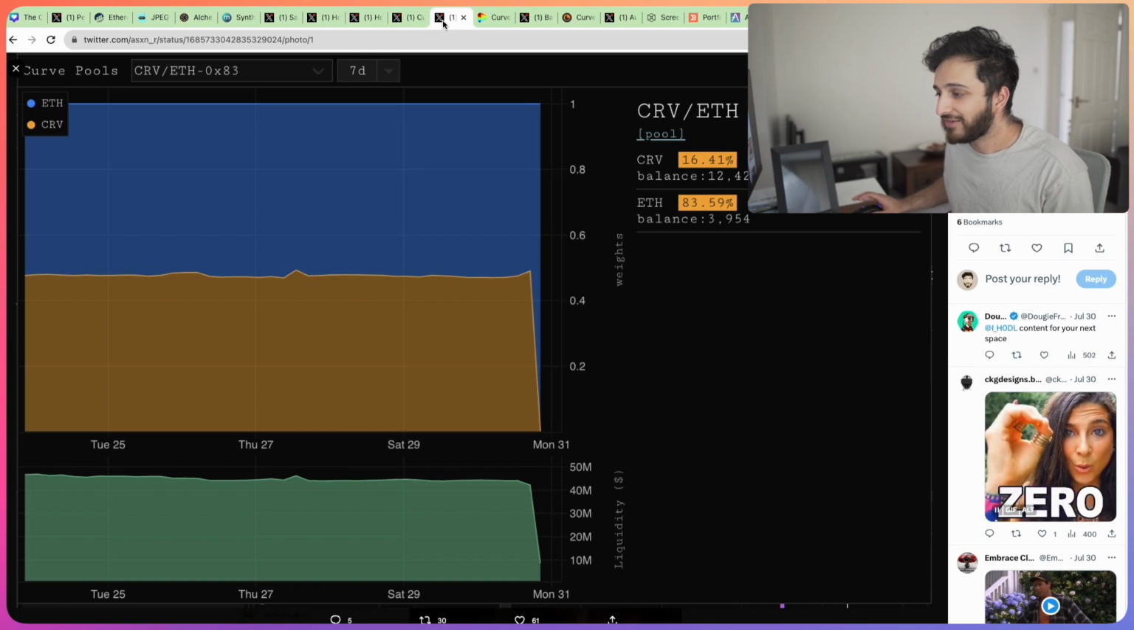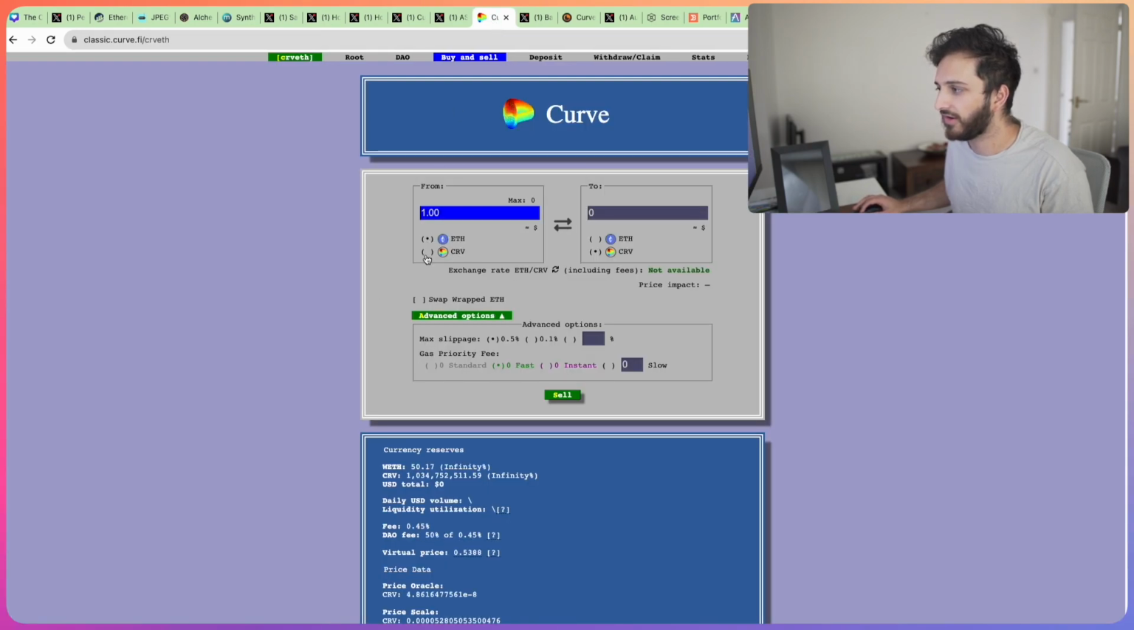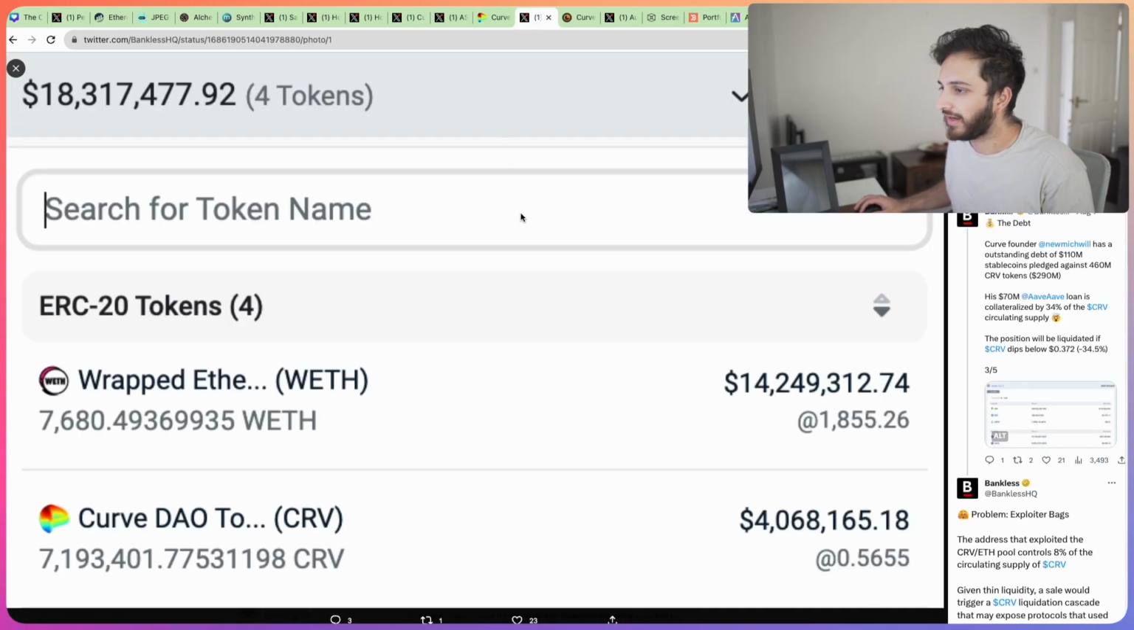What we did find though later on in the day, a few hours after, was that the CRV ETH pool was completely drained, and this was quite a substantial pool. Imagine ETH CRV. You've got a lot of assets in here, and you can see that there was 7 million Curve tokens, a really substantial amount, plus a lot of ETH as well. As you can imagine, there was lots of panic in the market. This was another exploit following the ones that we saw with JPEG, Alchemix, and Metronome.